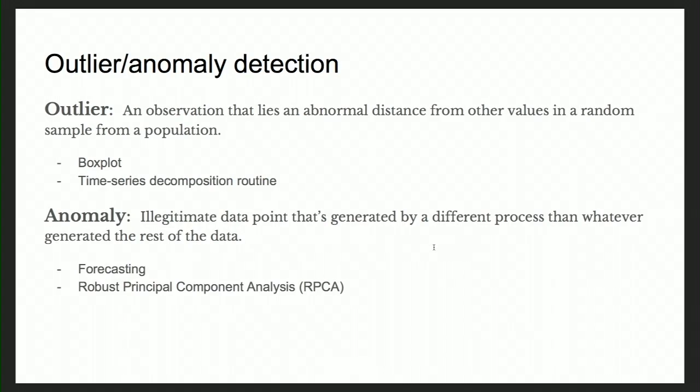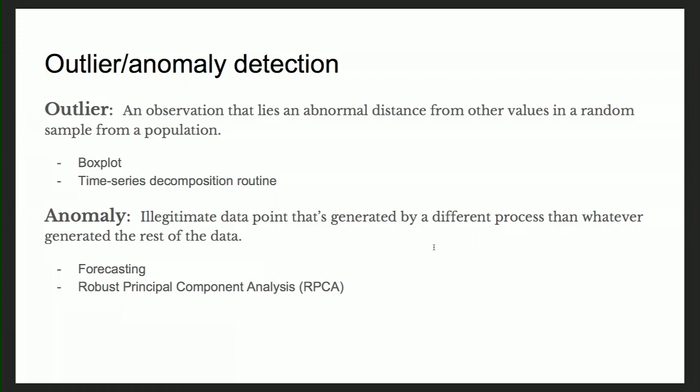The other thing that we can do is detect outliers or anomalies. Just to give you a brief on how they are different: an outlier is a data point or a bunch of data points that lies farther away from the statistical mean or median of your data distribution. Some of the common ways to look for outliers are to plot a box plot, or you can decompose the time series into different components like trend, seasonality, and residuals, and work on the individual components to look for outliers.